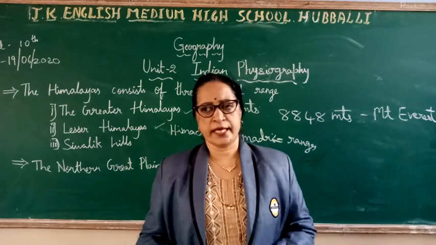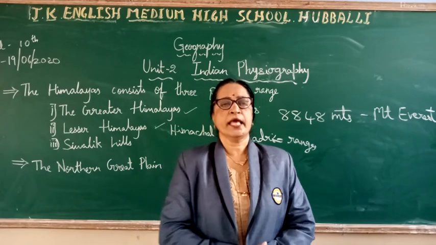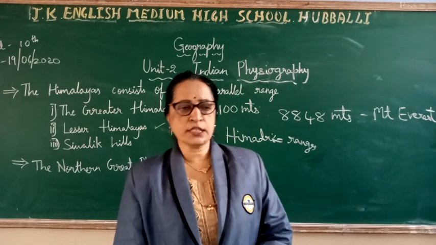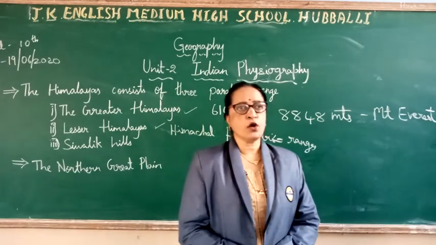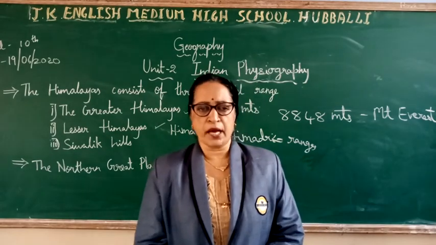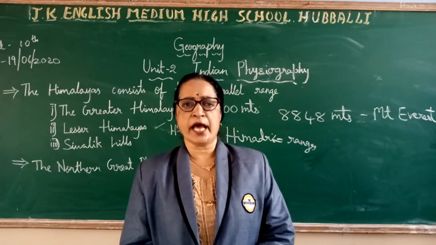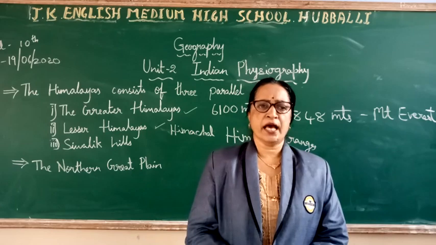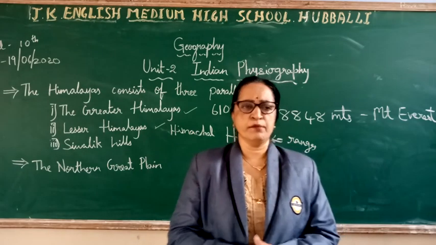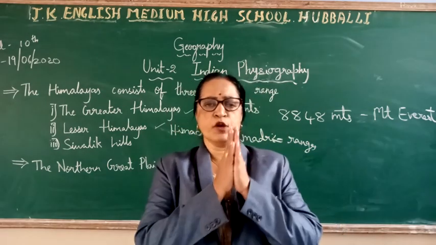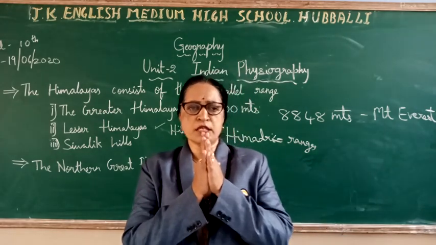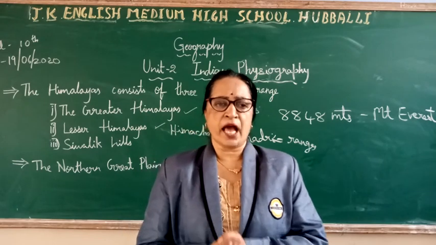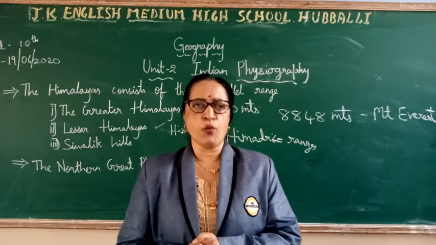I'll repeat once again of the Shivalik hills. They are the outermost ranges or foothills located at the south of the main Himalayas. Therefore, they are known as the Outer Himalayas. They are the lowest ranges of the Himalayas. They extend from Jammu and Kashmir in the west to Arunachal Pradesh in the east. They have flat bottom structure valleys.